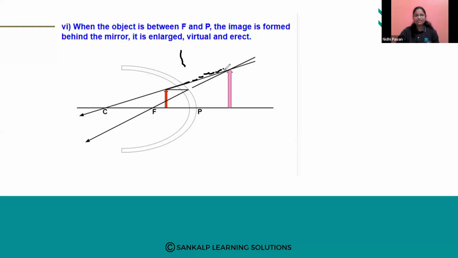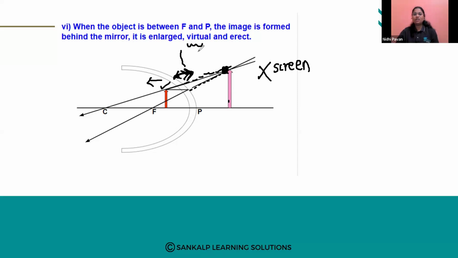When we drag the reflected rays like this, they will meet at a point behind the mirror, so the image is forming behind the mirror. We will not get the image on the screen because it is forming beyond the mirror, behind. Okay? And the image will be very enlarged, very big compared to the object, and it is virtual.